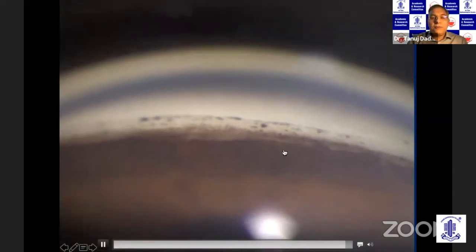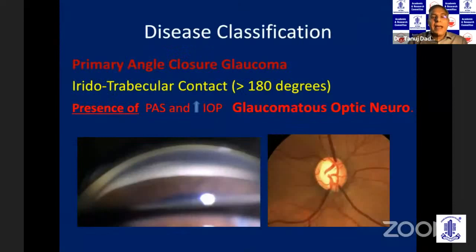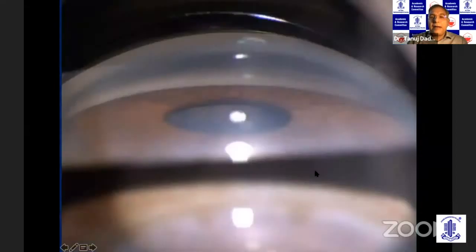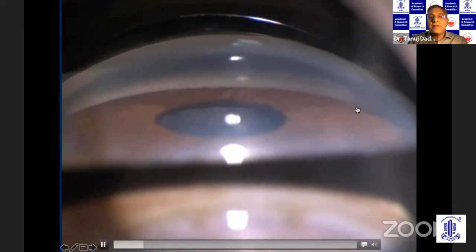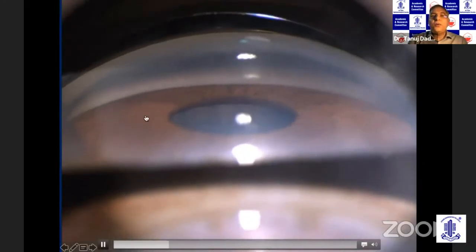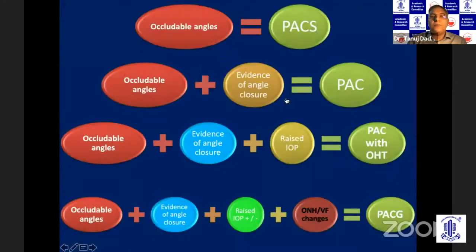And that is how you classify this patient as having a primary angle closure. As the disease progresses, you have the synechia, a rise in IOP, and now glaucomatous optic neuropathy sets in. So this is known as primary angle closure glaucoma. At this stage, none of the angle structures are visible. The angle is completely closed and you can see a very steep iris configuration.